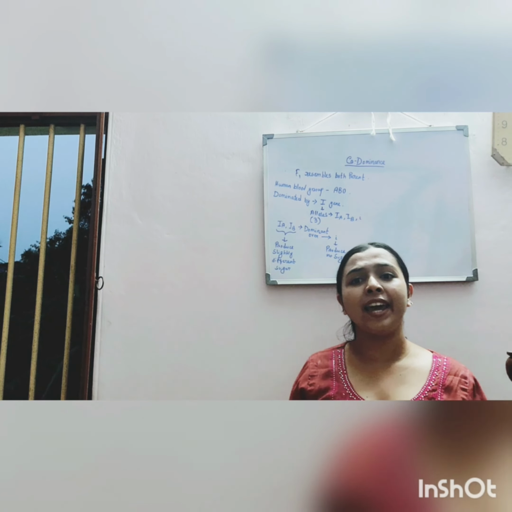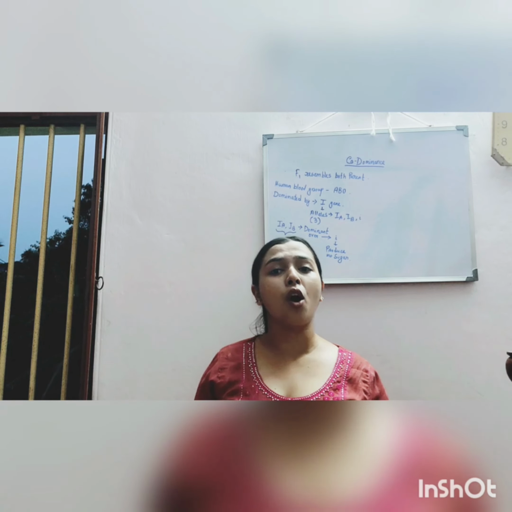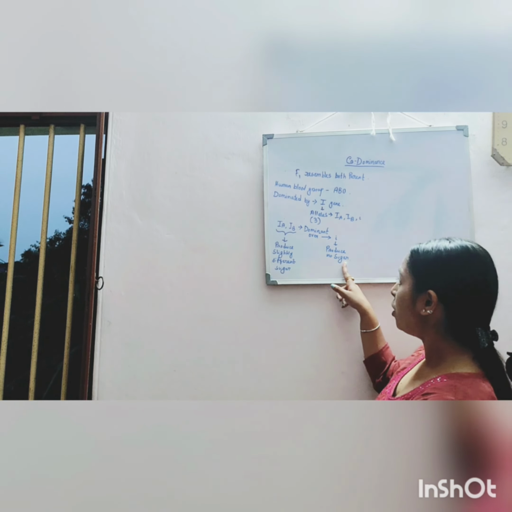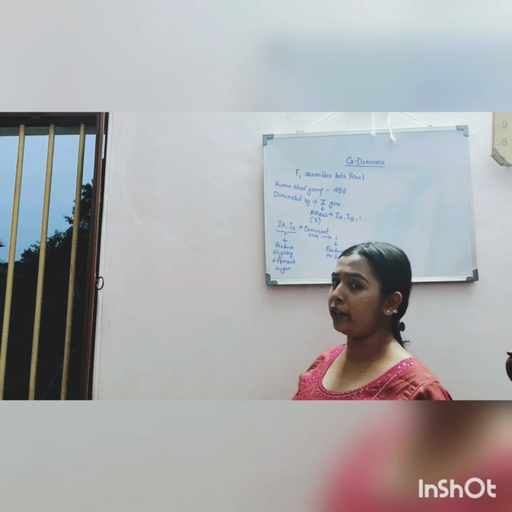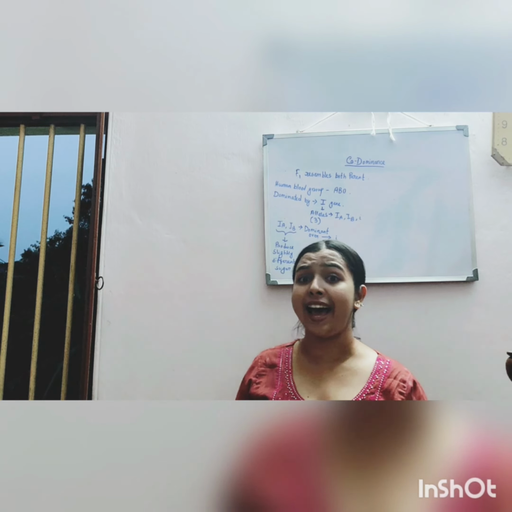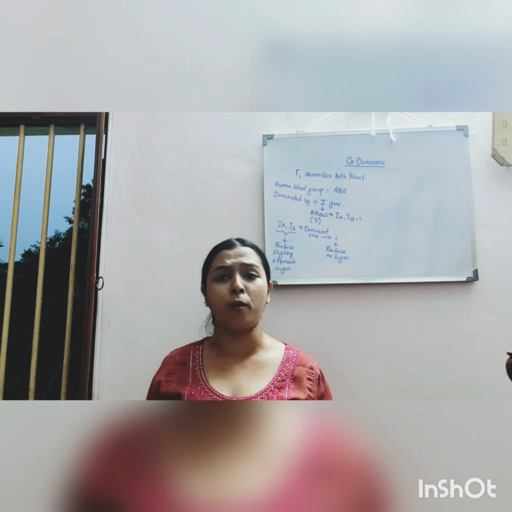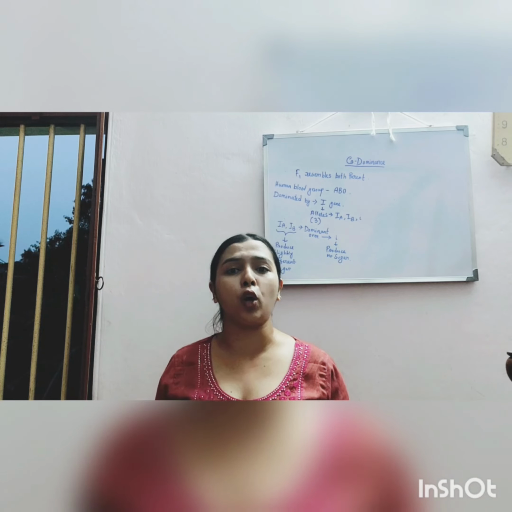IA and IB produce different forms of sugar, and small i does not produce any kind of sugar. Also, IA and IB are completely dominant over small i. But when IA and IB are present together, as they produce slightly different forms of sugar, they express together. So we call it codominance.